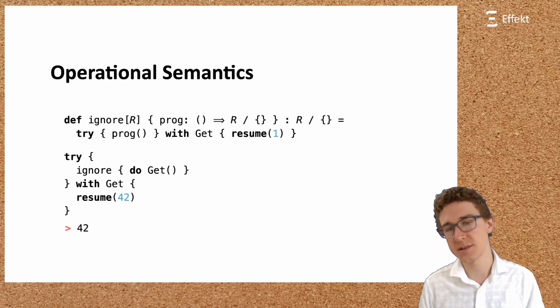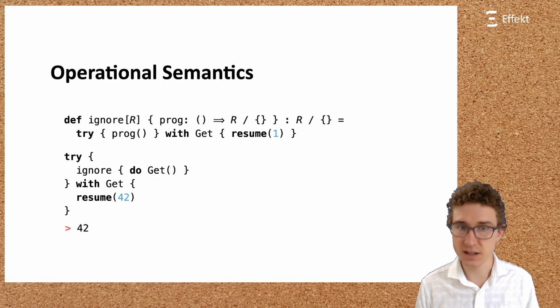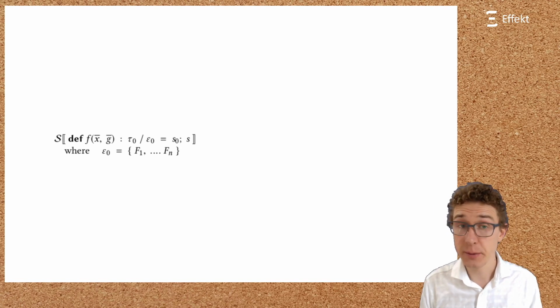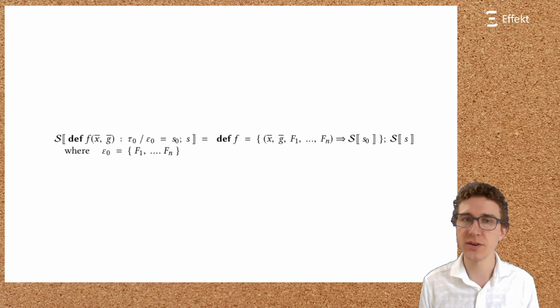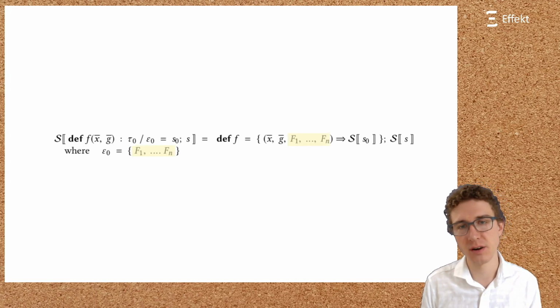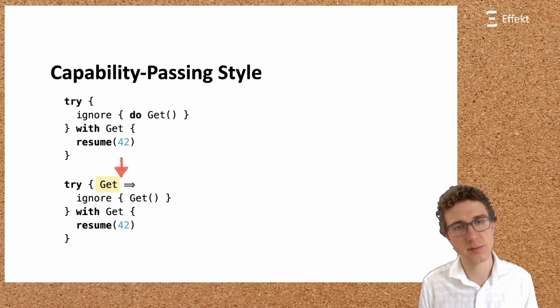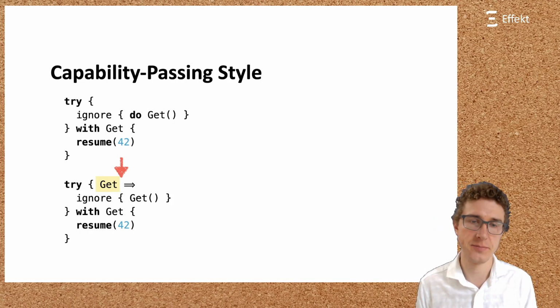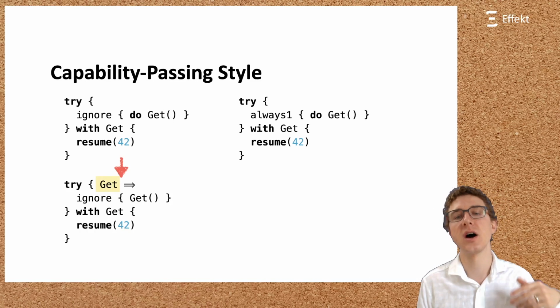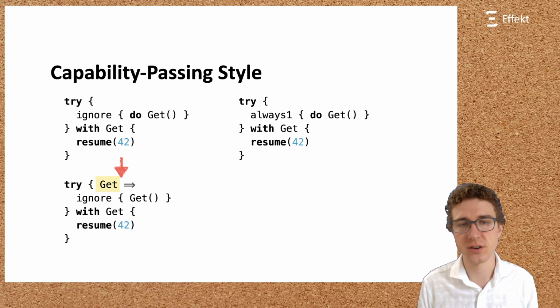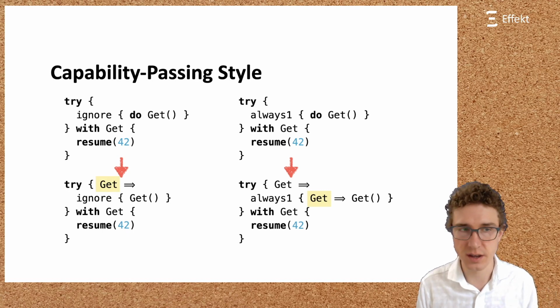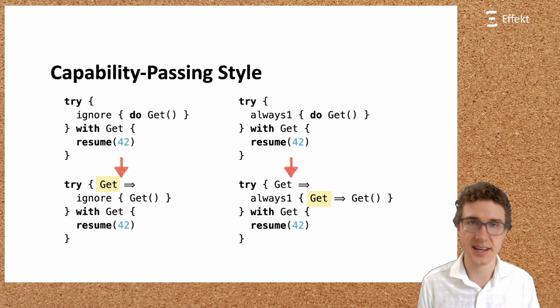To obtain the correct operational semantics, we again follow the idea of lexical scoping and translate effect programs to capability passing style. In particular, for every effect in the set of effects f1 to fn, we introduce an additional term-level argument. If we translate our program using ignore, we obtain the following code. The block passed to ignore lexically closes over the get capability introduced by the surrounding handler. In contrast, if we translate our program using always 1, we introduce another binding occurrence of the capability get, which shadows the outer one. Our runtime follows a generative semantics and thus prevents accidental capture.